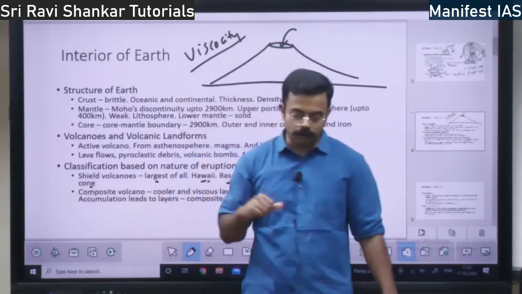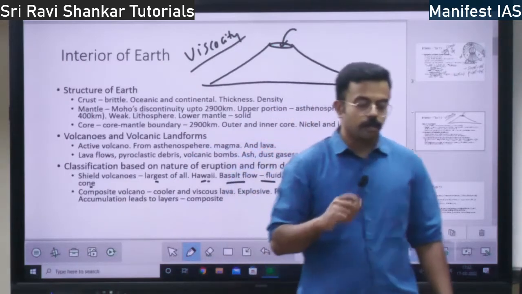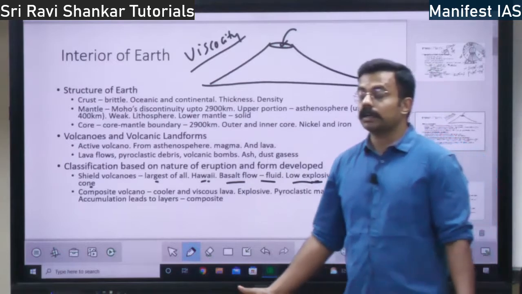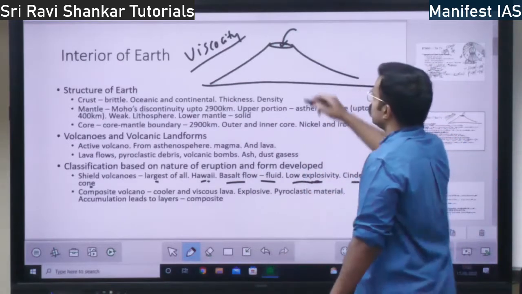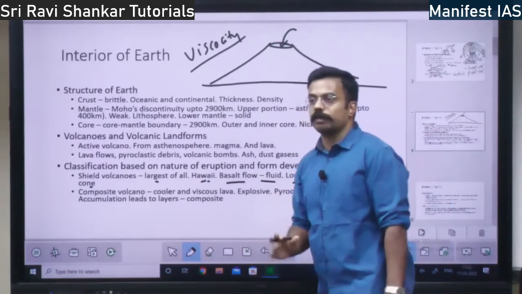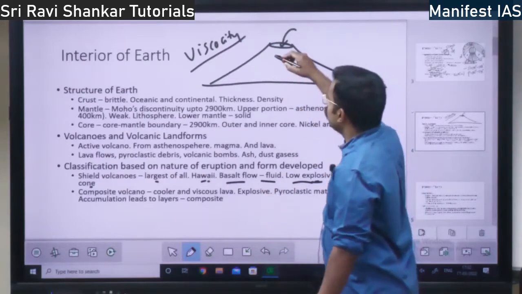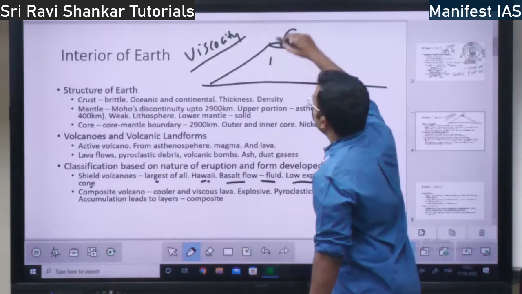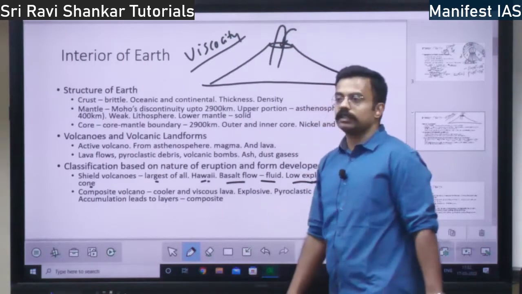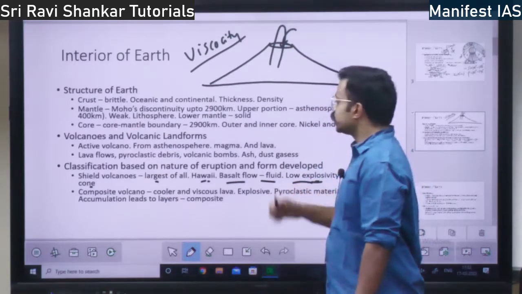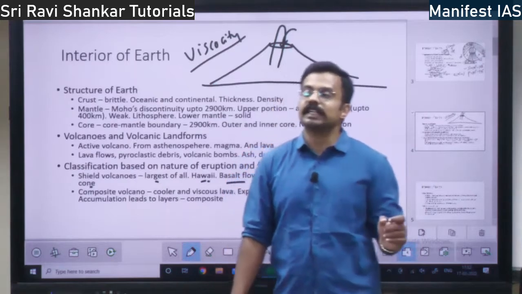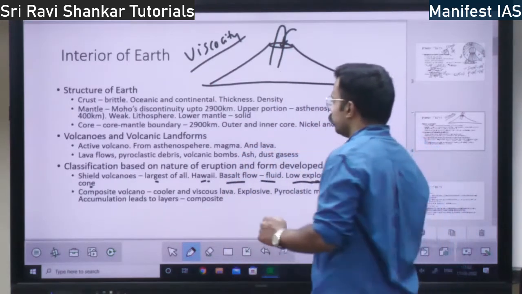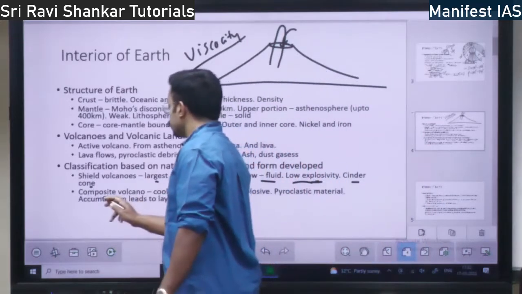At the end you have the cinder cone. Cinder cone is a concept of the shield volcano itself. What is a cinder cone? Sometimes there will be a cone emerging because of an explosion. Generally that doesn't happen, but if an explosion happens, there will be a cone coming out of it. That cone coming out of the shield volcano is called a cinder cone. Very, very important, right?